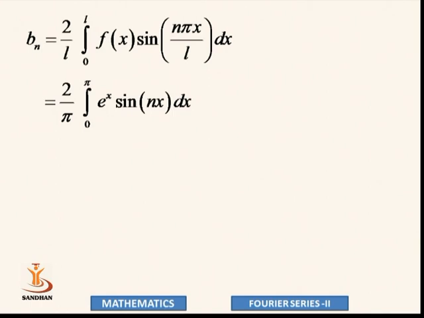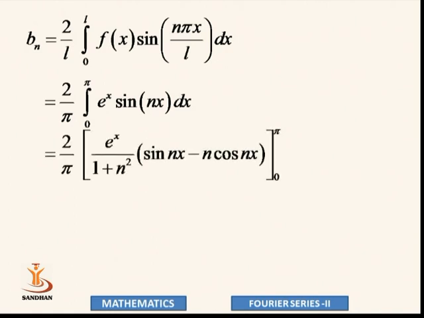Since it is exponential and trigonometric function, we require the formula for e to the power ax into sine bx. According to that formula, it is e to the power ax upon a square plus b square, (a sine bx minus b cos bx).